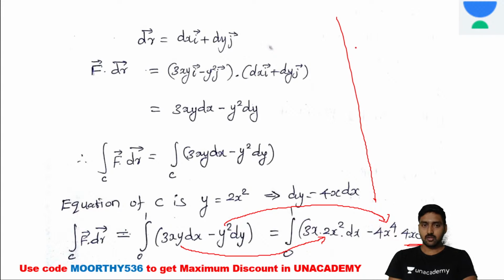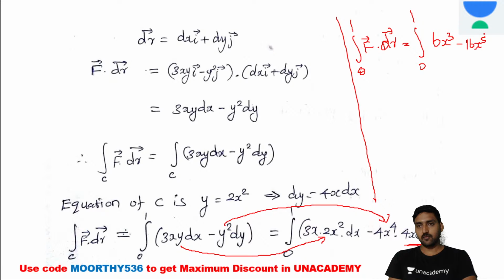Now it's equal to the integral from 0 to 1 of f vector dot dr vector, which is the integral from 0 to 1 of 3 into x squared times 2x, that is 6x cubed, minus 16x power 5, dx, right? So we need to integrate it.